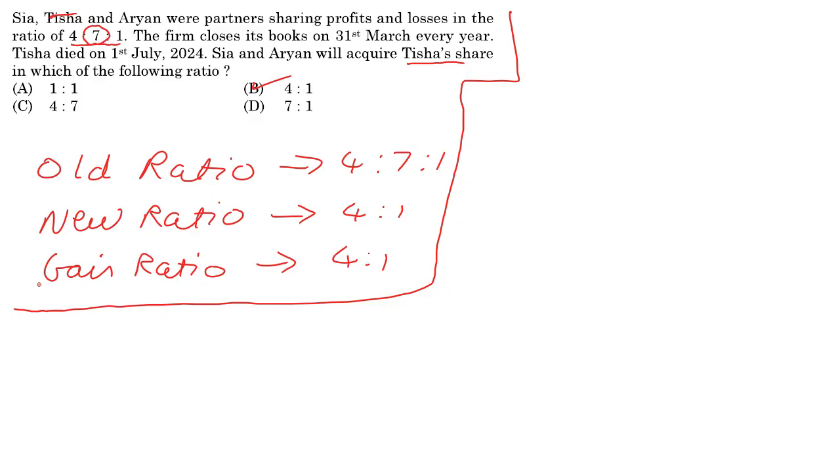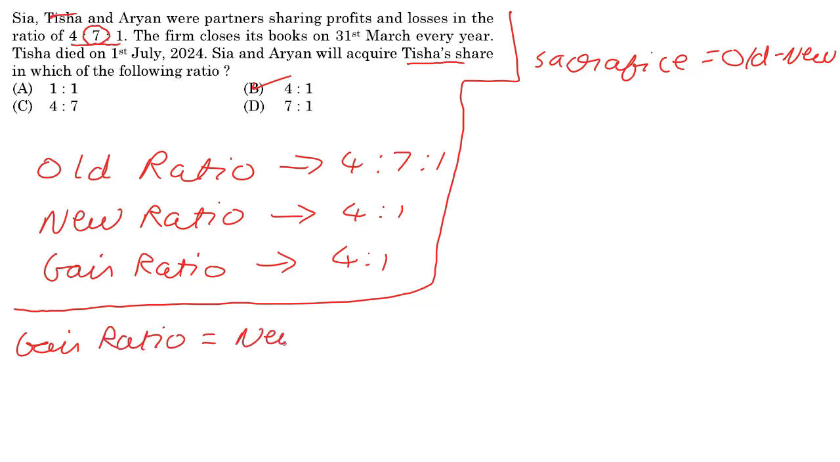I will still do it the long way to prove that other things being equal, if you have one partner dying, the new ratio equals the gain ratio. All right, let's go ahead. So, as far as the gain ratio is concerned, remember sacrifice ratio is equal to old minus new. But if I want gain ratio, it is going to be new ratio minus old ratio.